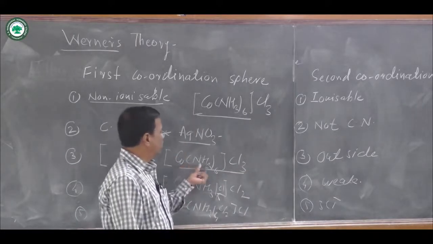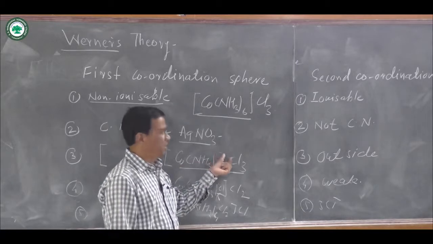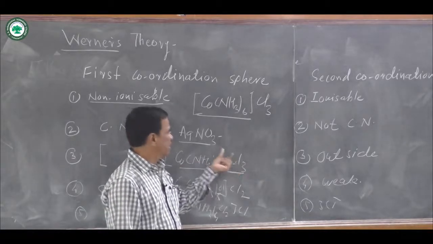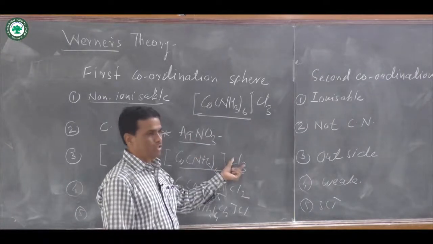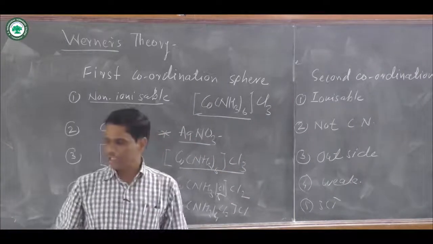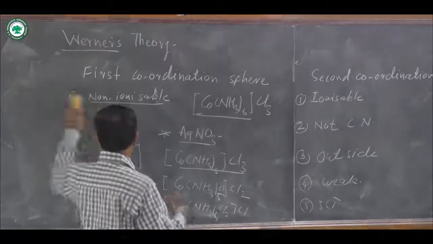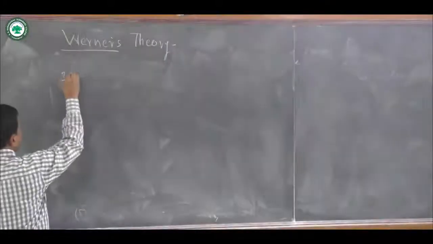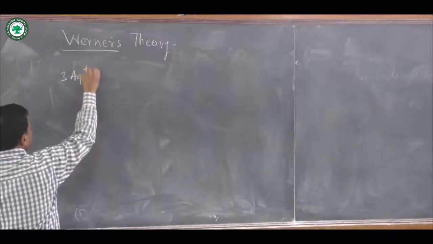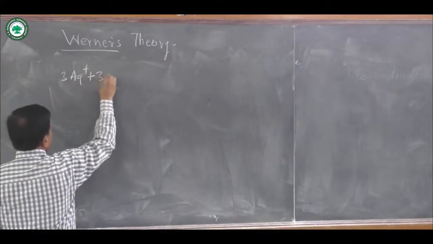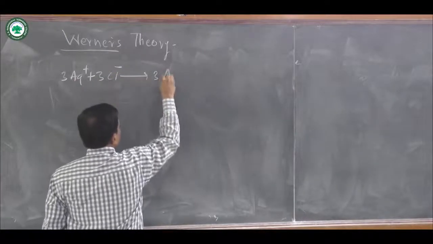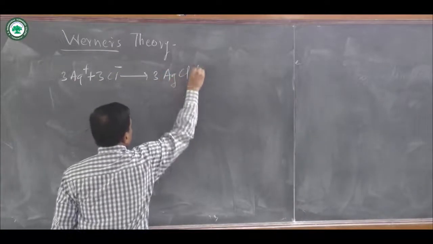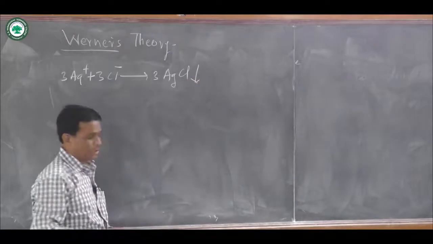One is [Co(NH3)6]3+ and three Cl minus, and there is a direct reaction between Ag plus ion and three Cl minus ions. The reaction is represented as three Ag plus, three Cl minus, forming three AgCl precipitate.